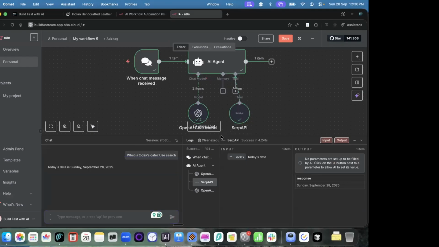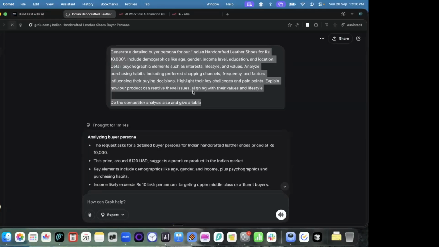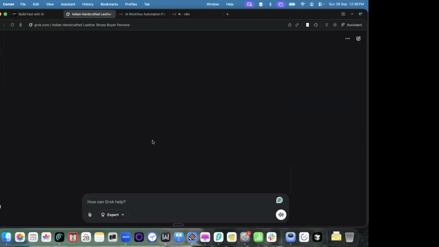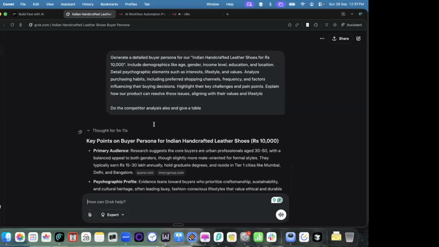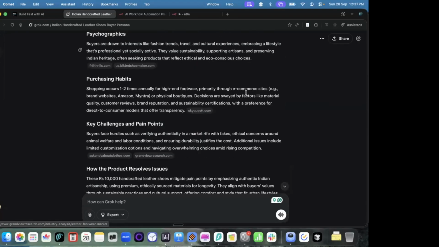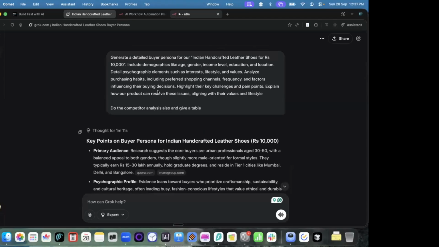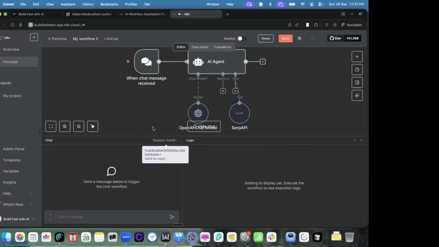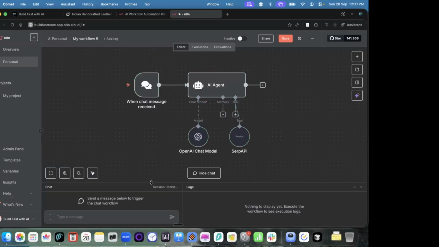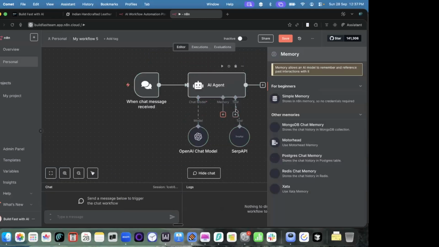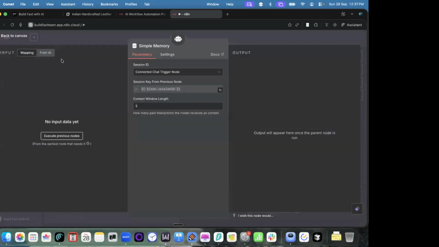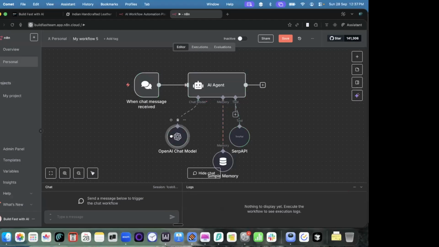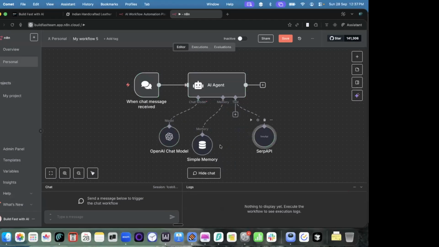But now we want to store the chat messages. If I go to Grok and refresh the page, I'm still able to see the conversation because the memory is being stored somewhere. Even after I research, the agent still has memory of what I did. But that won't happen in N8N, because once I refresh it, the data is gone. So I need to add memory also. I'll click on memory and, for now leaving everything else, say use simple memory.